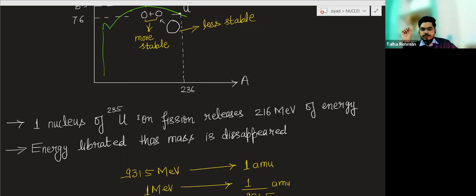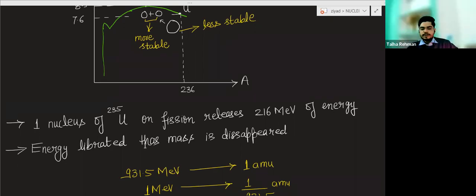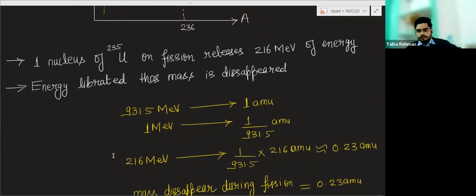E is equal to mc square, which means that if mass m disappears, energy E will be liberated. Here some mass is disappearing, and that is why energy is liberated in the fission reaction. So this is the simple calculation for the mass defect.